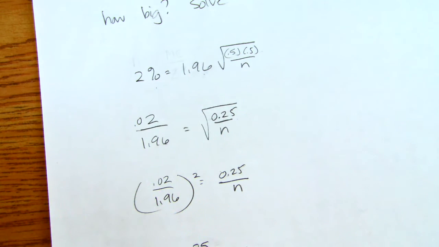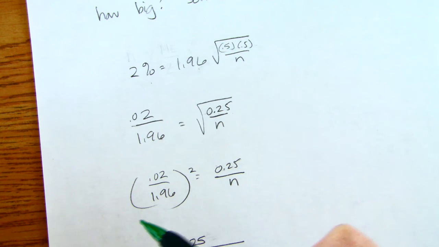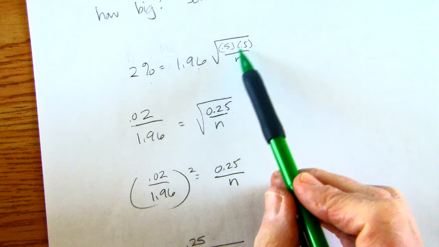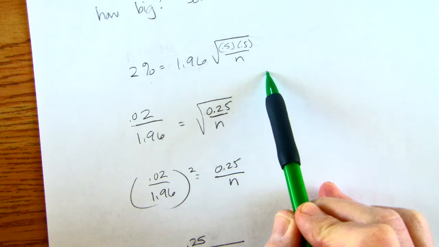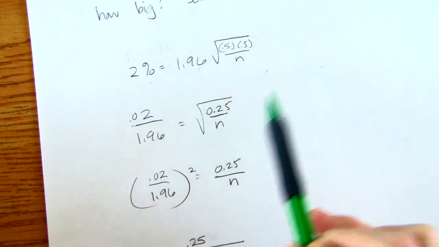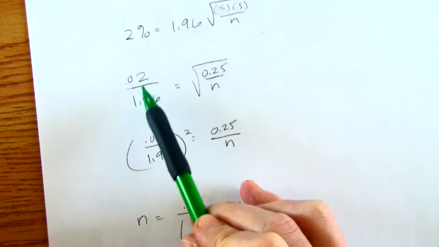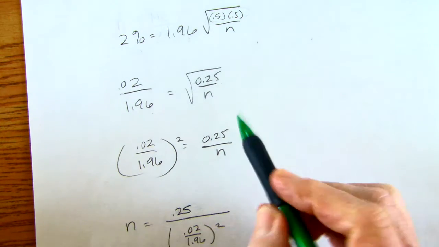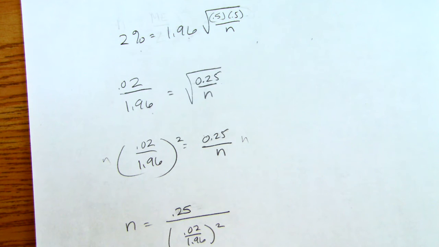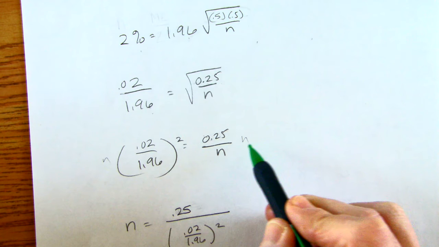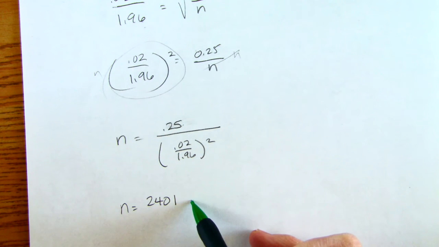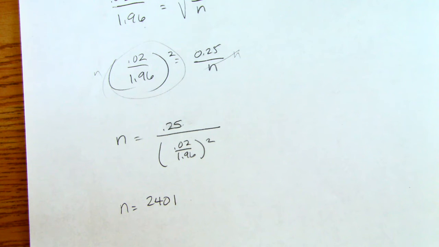Value up here, 0.25. Because 0.4 times 0.6 would be 0.24. So we just take the middle ground and say 50% success, 50% failure. And then we do some math. Divide both sides by 1.96. Square both sides. Technically, I'd have to multiply both sides by n to get n out of the denominator, and then I would have to divide both sides by this. So I'd get n equals my 0.25 divided by that, and it turns out that I should sample, or get responses from, 2,401 people.